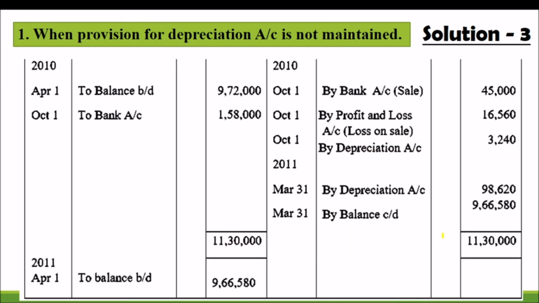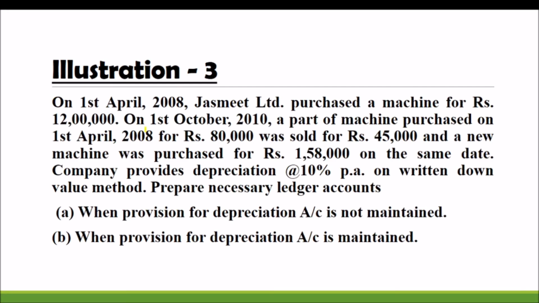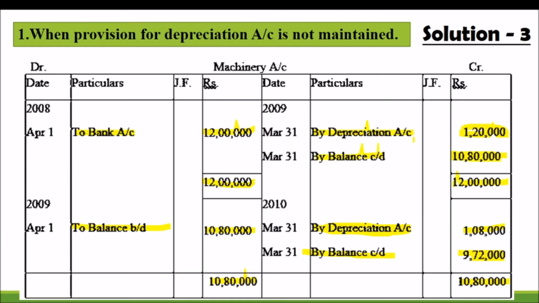Let us look at the brought down balance again. To balance brought down 9 lakh 72,000, and on the same date, some part of the asset was sold. So by bank 45,000, and there is a loss, because just look at this, an asset worth 80,000 was sold for 45,000.